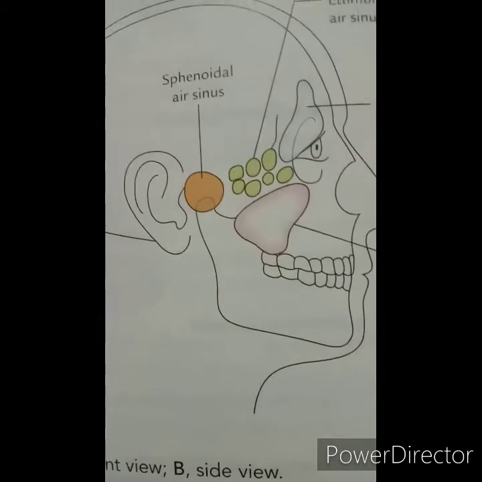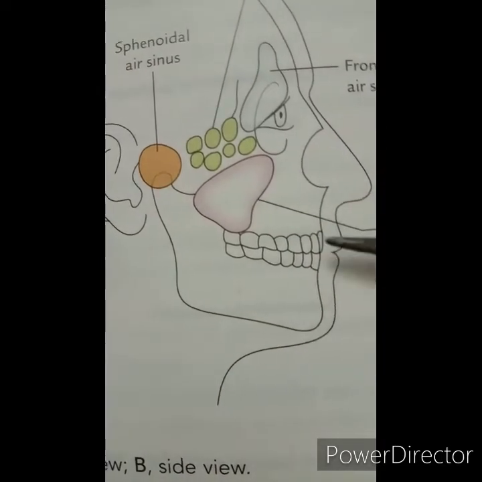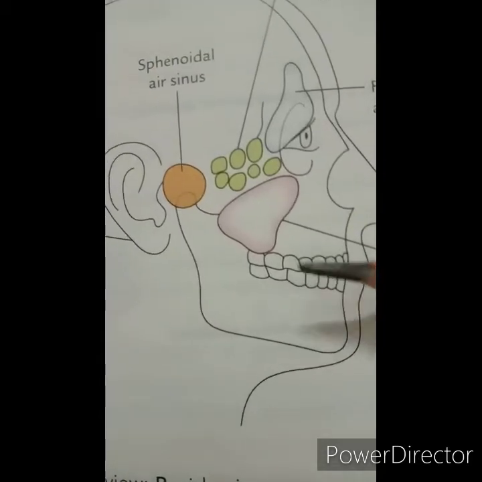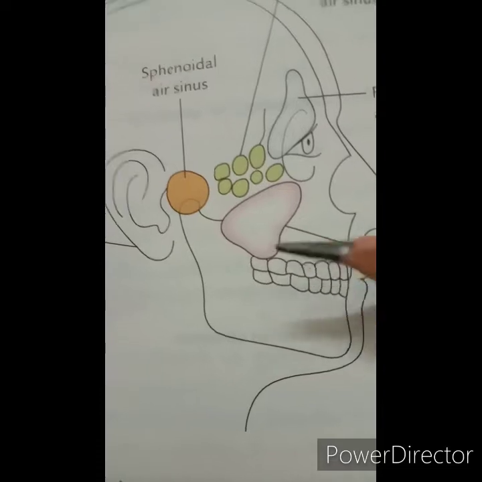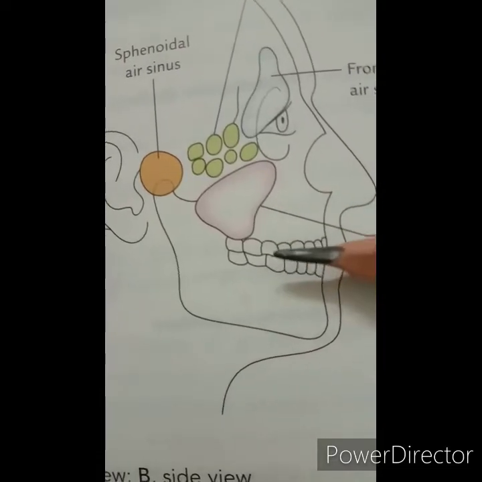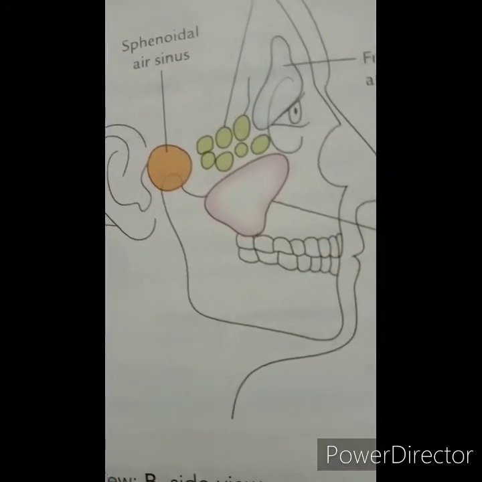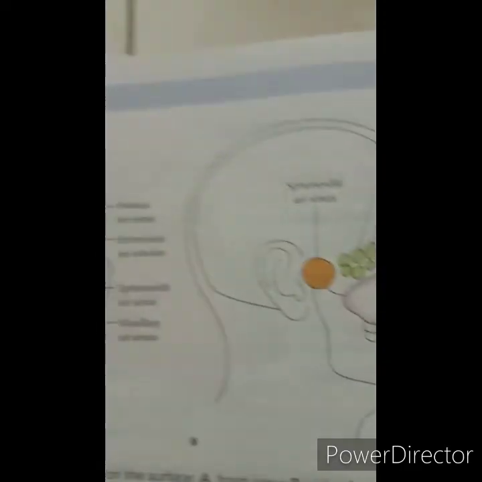Then the arterial supply of the maxillary sinus is the facial artery, infraorbital artery and the greater palatine artery. Then the nerve is the infraorbital nerve, and the lymphatic drainage is to the submandibular lymph nodes. Then the sphenoidal sinuses.